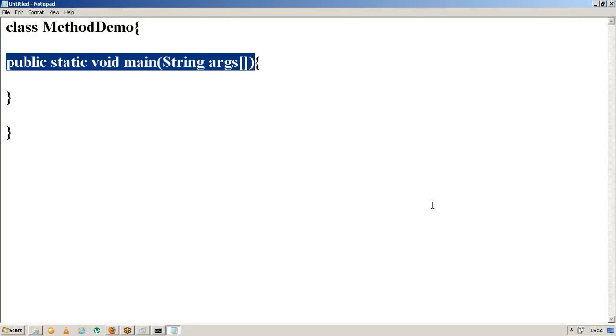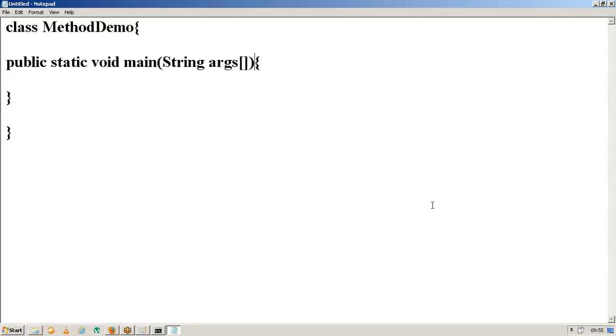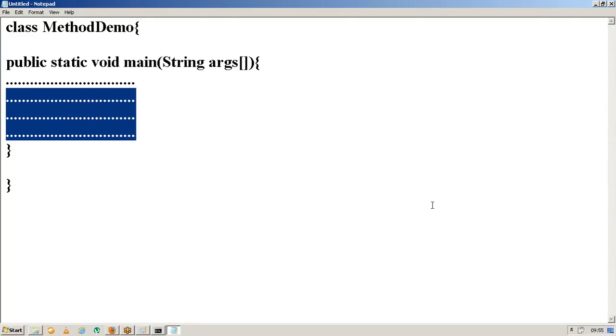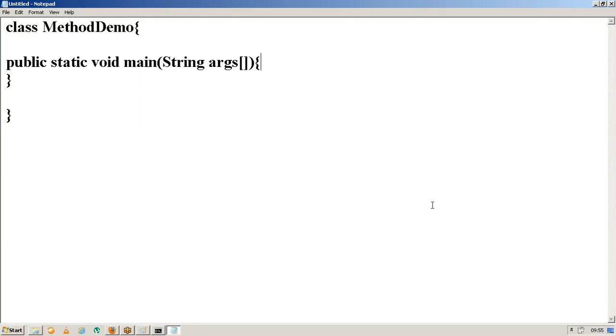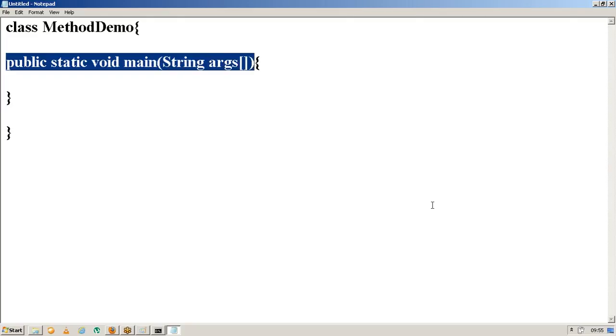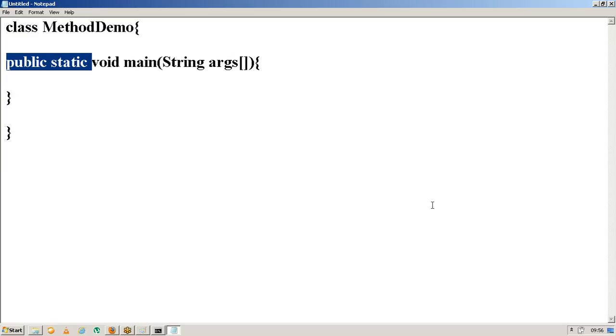Let me create a sample program here. I am trying to create a class with the name method demo. Let me provide one main method, public static void main. Generally, even the main is one method. If you observe, the method is subdivided into two main categories. From here to here, the highlighted part is the method signature, and from this opening brace to this closing brace is the method body. Whatever coding we write, we write inside the method body only.